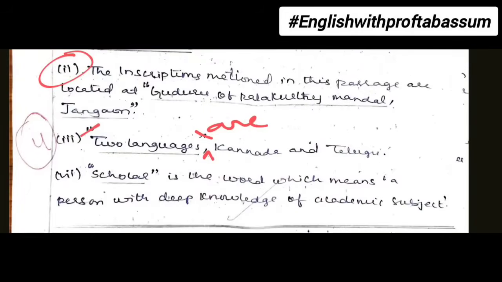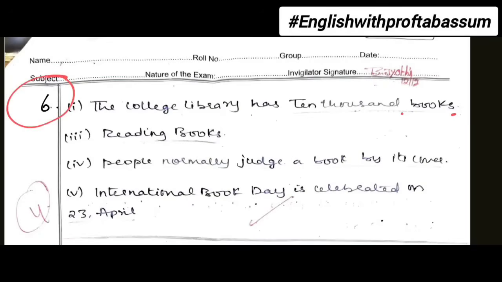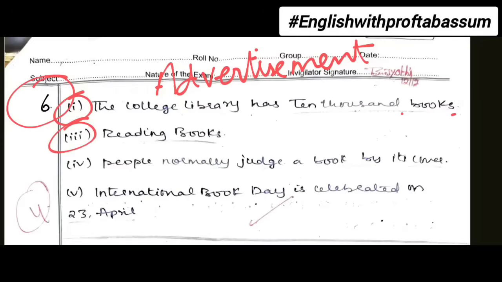Then next question is, what is the meaning of the word scholar in the passage? It means a knowledgeable person. So in this bit also you'll get 6 questions, out of which any 4 you need to do. Each one will carry 1 mark, total 4 marks you can get. Now moving on to bit number 6. Bit number 6 is advertisement. So after reading the advertisement, you'll answer some questions. In this one also you'll get 6 questions, out of which you have to do 4. This way you have to write main bit number, that is 6, then 1, 2, 3, 4.